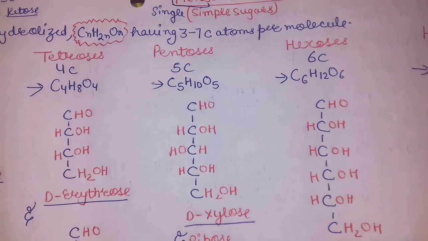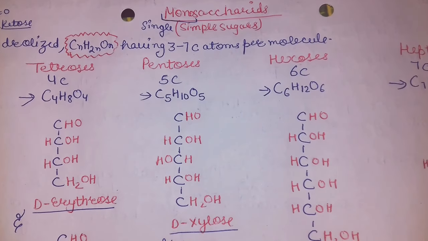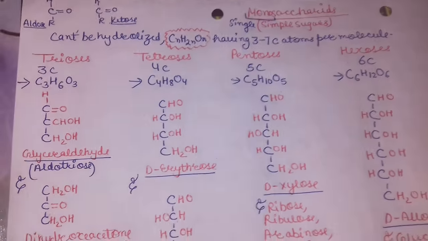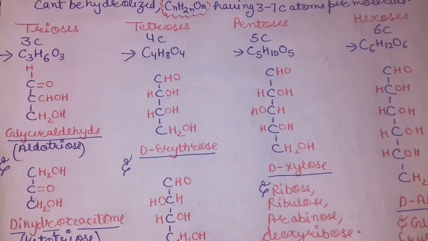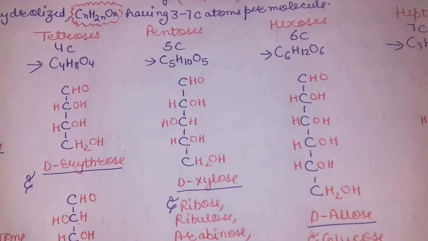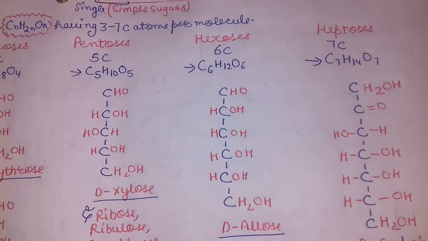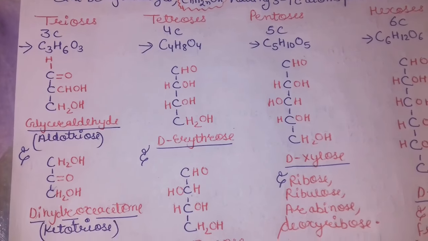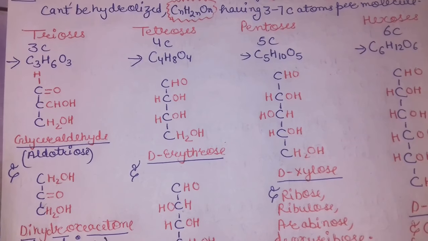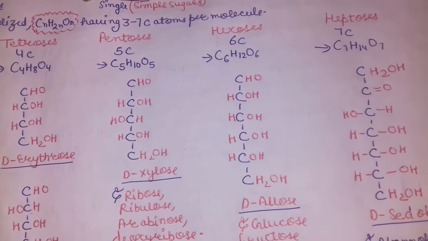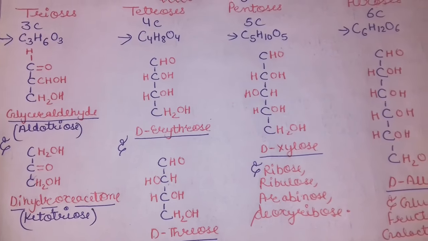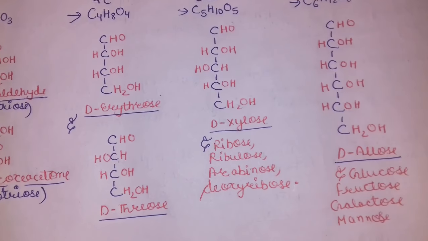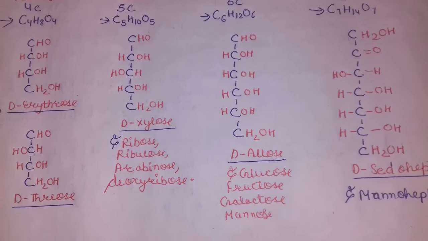CnH2nOn is the general formula, and monosaccharides comprise 3 to 7 carbon atoms per molecule. Diose, triose is 3, tetrose is 4, pentose is 5, hexose is 6, heptose is 7. You should know that these terms also indicate the numbers: tri, tetra, penta, hexa, hepta. So it will make it a little bit easier for you. These are the diagrams, and the examples are written in them.